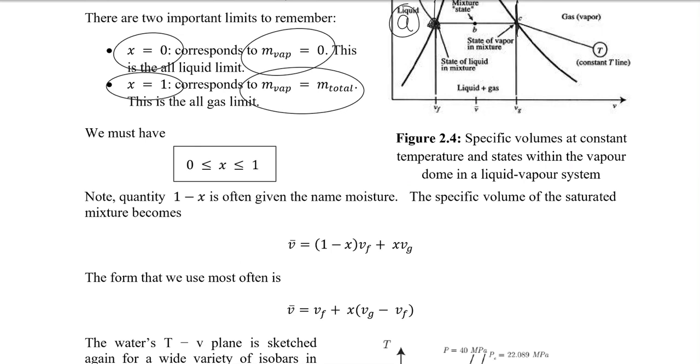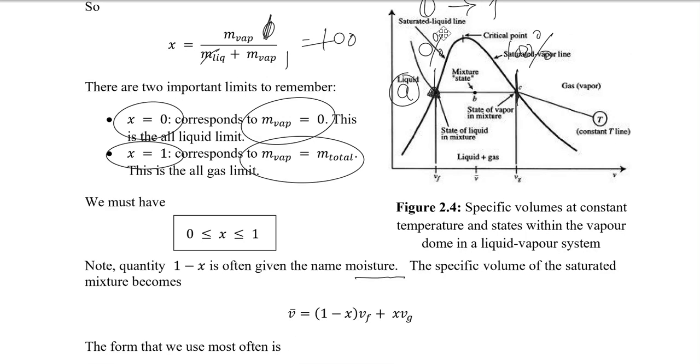Quality is also referred to in some books as the dryness factor. 1 minus X is called the moisture. Now we need to define one more thing.